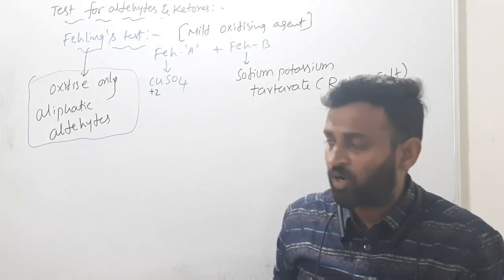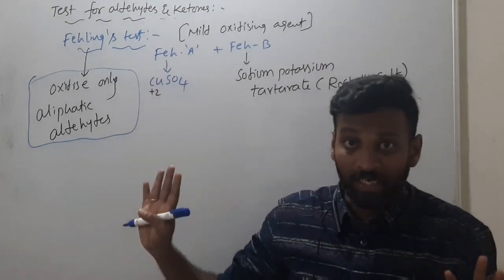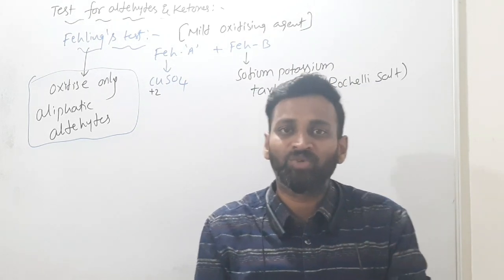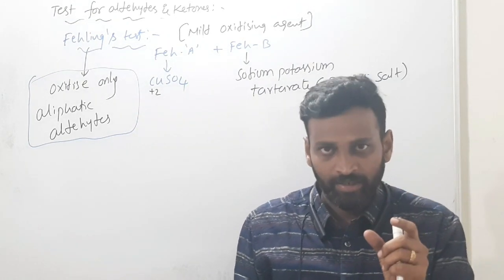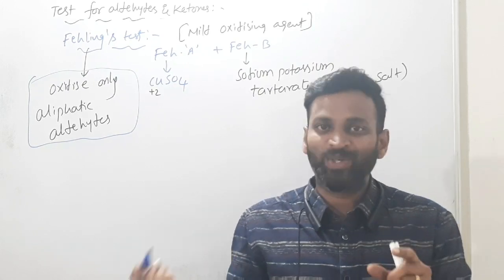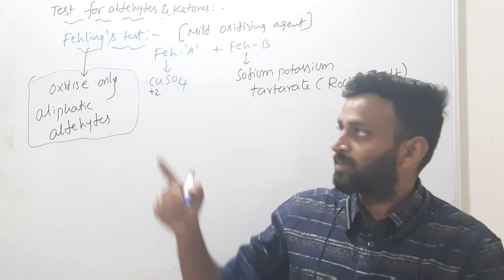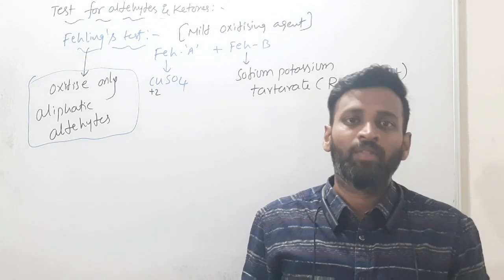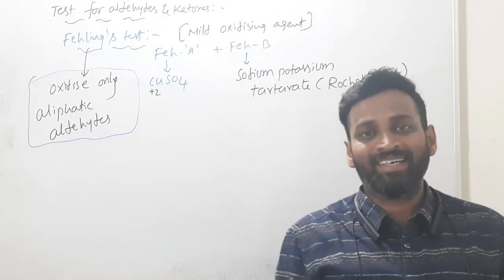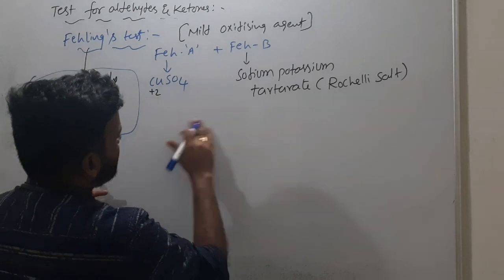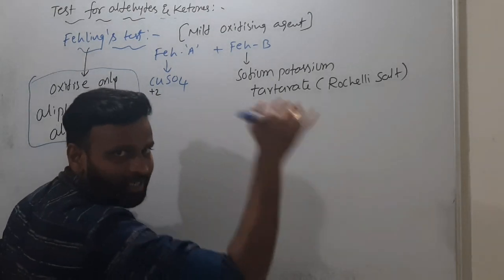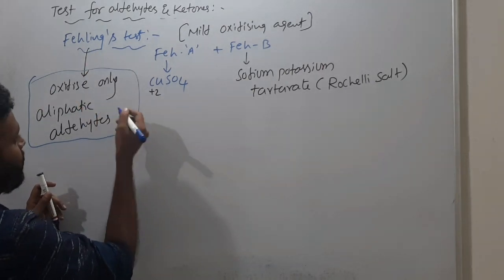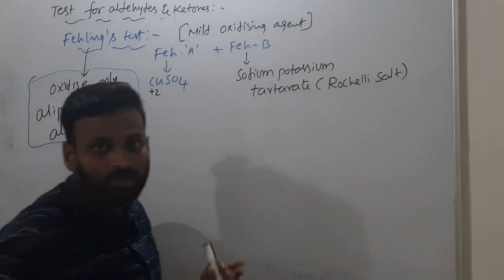Understand? If that brick red is not formed, then okay, that is an aldehyde but aromatic. How do I say that? Because the same aldehyde gave a silver mirror with Tollens reagent, but the same aldehyde did not give brick red with Fehling's solution. So the aldehyde is aromatic, I can say. Correct? But if brick red is also given, then it is an aliphatic aldehyde. So who is giving a positive test? Fehling's solution is giving a positive test for aliphatic aldehydes only.